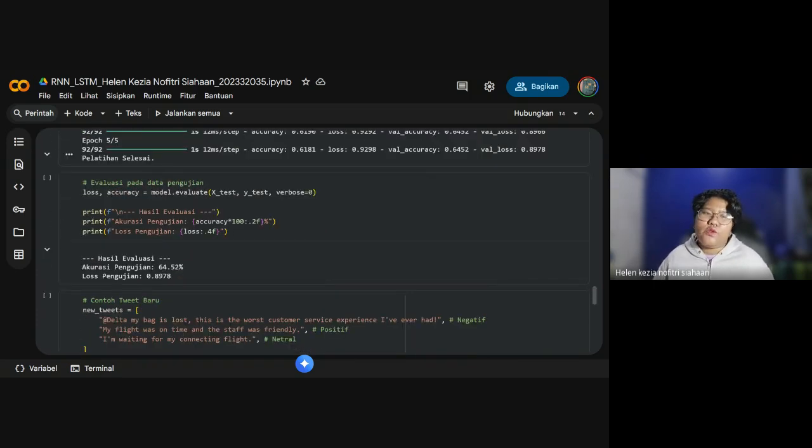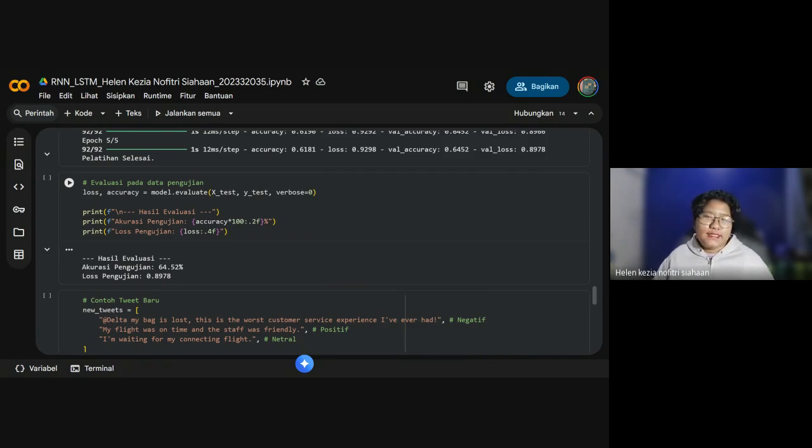After that, we need to evaluate the model on the test set. We use loss and accuracy from model.evaluate with X_test, Y_test, and verbose equals 0. Here we have the accuracy and the loss.